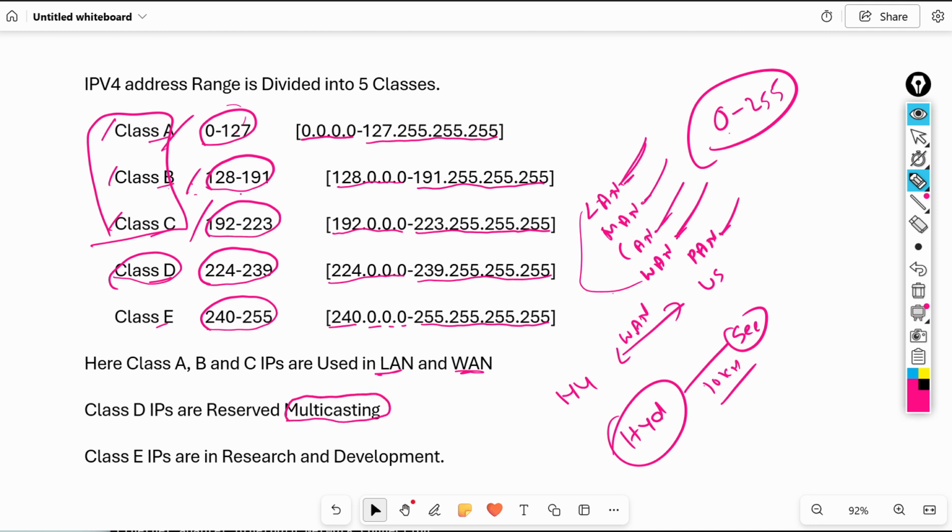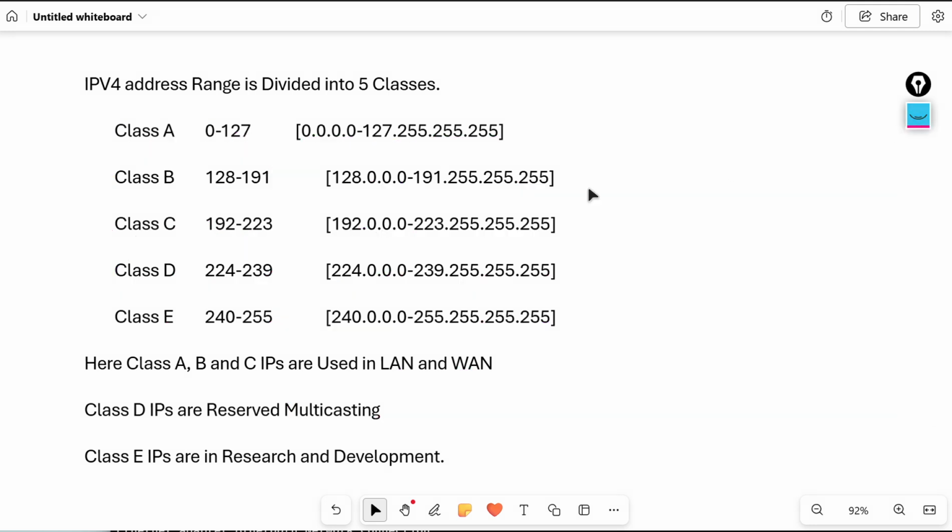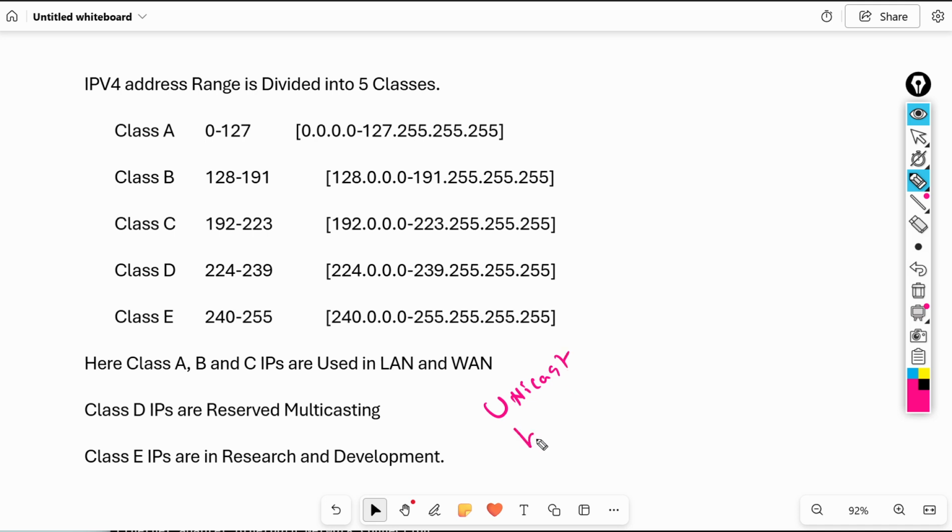What is multicasting? Now we will discuss it. We have three types of communication methods in IPv4. The first one is unicast communication. The second one is broadcast communication. The third one is multicast communication. Remember, these three communications are very, very important in our upcoming classes: unicast communication, broadcast communication, and multicast communication.